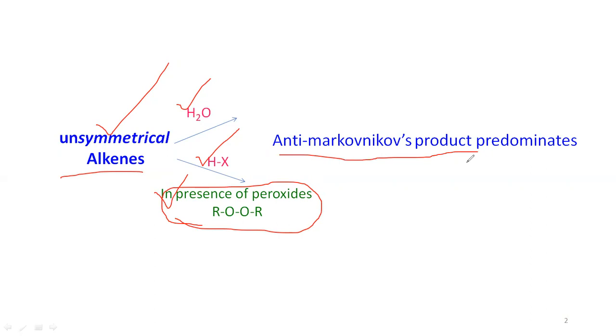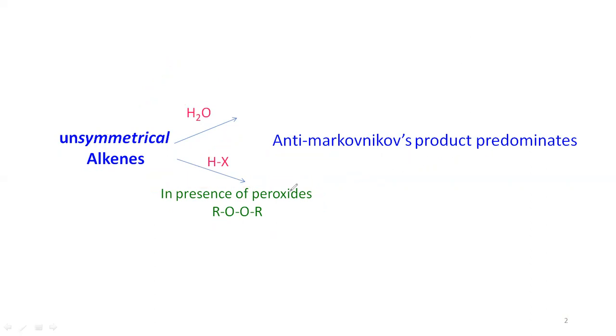The obtained product is the anti-Markovnikov's product, which is the predominant one. In the same reaction, if there is no peroxide, then it simply follows Markovnikov's rule. So this is the only small difference between Markovnikov's and anti-Markovnikov's rule. In Markovnikov's rule, there is no peroxide, but in anti-Markovnikov's rule, the reaction proceeds in presence of peroxide.